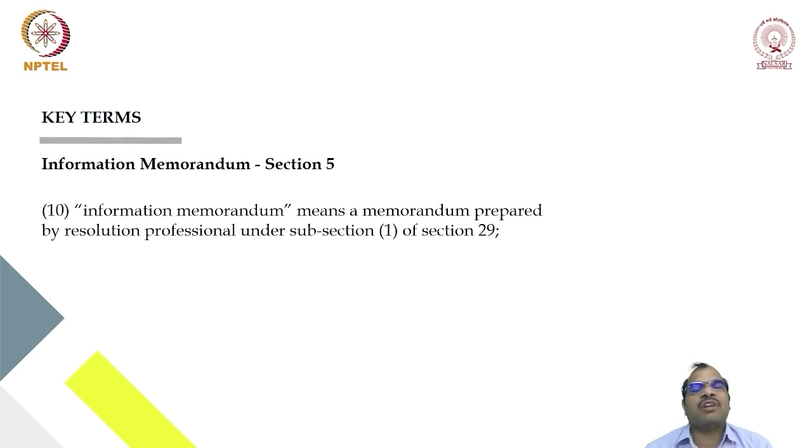This information memorandum will be published and any resolution applicant can read it. It's like information about the company, its assets, its liabilities, recent profits, every data relating to the company will be there in the information memorandum. Recently NCLAT gave a judgment stating that the information memorandum should contain details about carry forward of losses also. So you should specifically state how much carry forward of losses there are in your company. Everything you have to give as information.